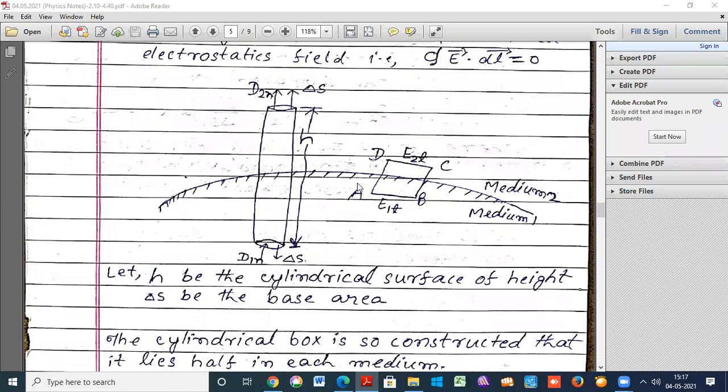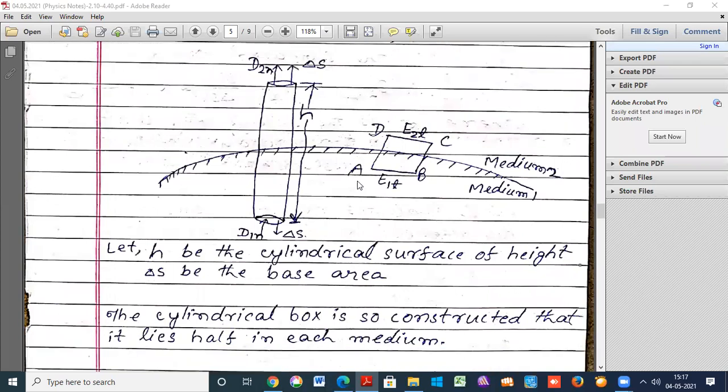So in this figure, this is the cylinder, and the height of the cylinder is suppose h, and delta s is the surface of the cylinder.